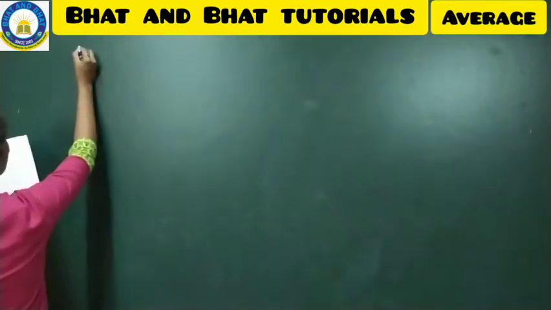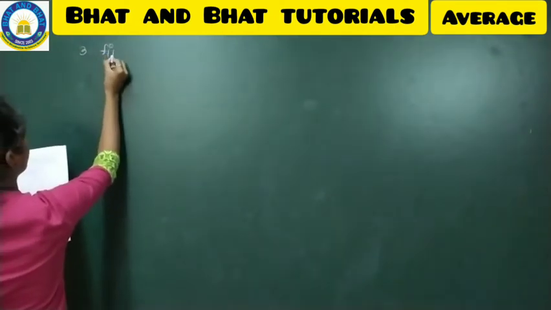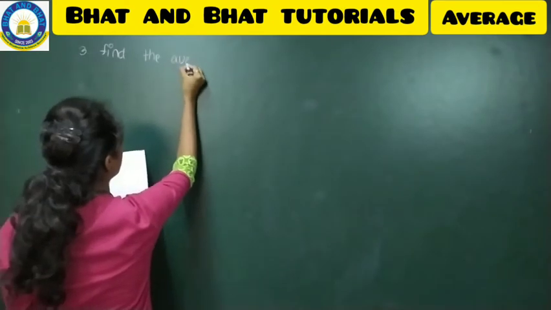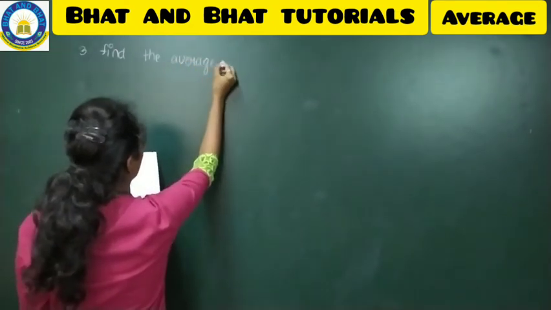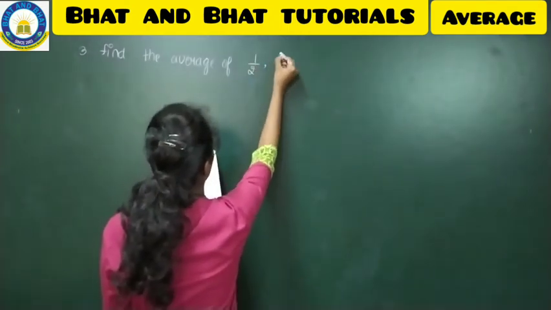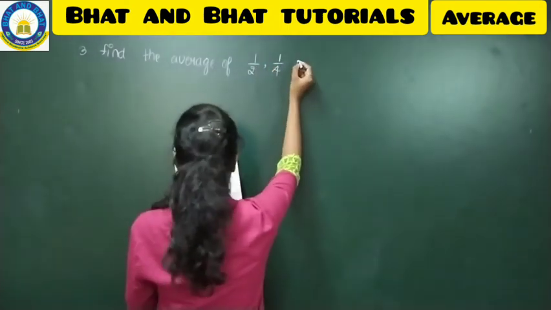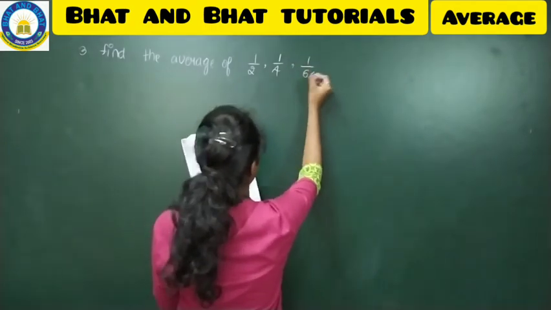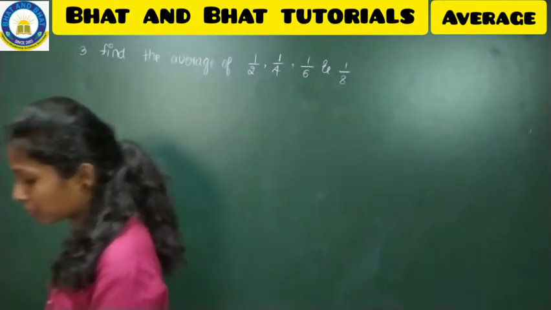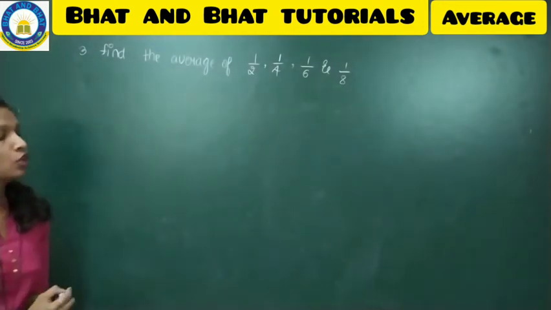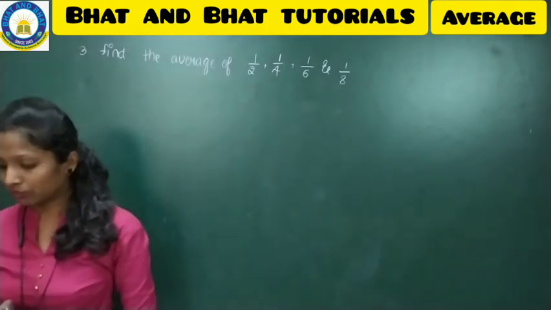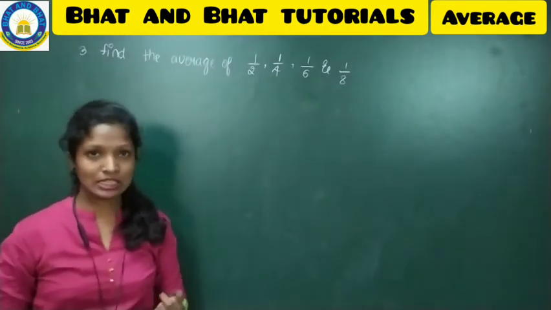Find the average of 1 by 2, 1 by 4, 1 by 6 and 1 by 8, where we have to find the average of these 4 numbers. As you can observe, the denominators are different. So what we usually do, we take the LCM, right?